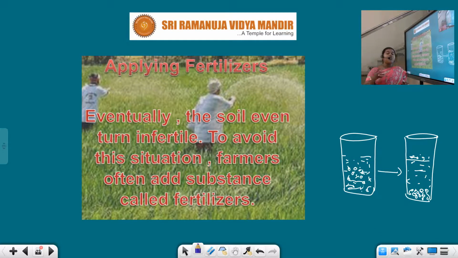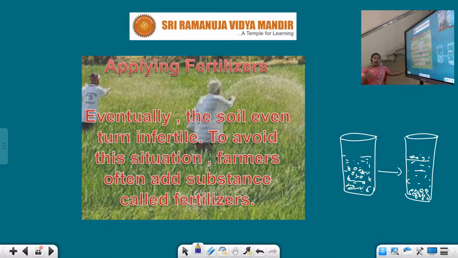In such a case, farmers add these fertilizers manually to enrich the development of the plants. That is the reason farmers add fertilizers and manure to their field to get good products. Eventually the soil can turn infertile. To avoid this situation, farmers often add substances called fertilizers.